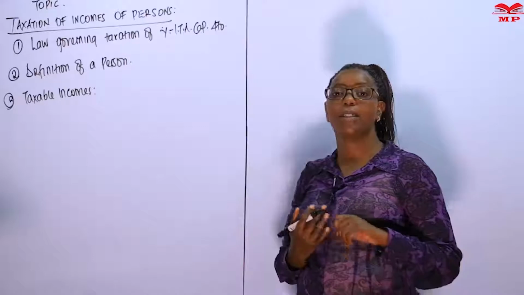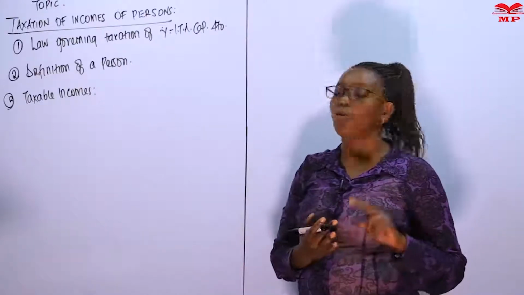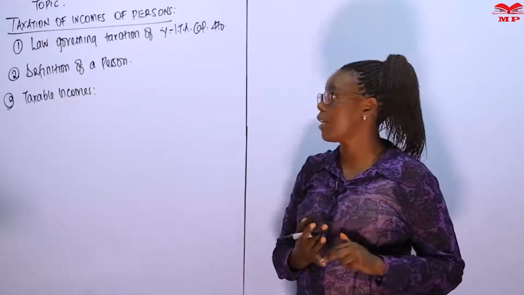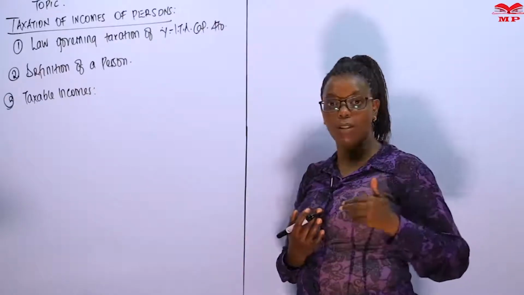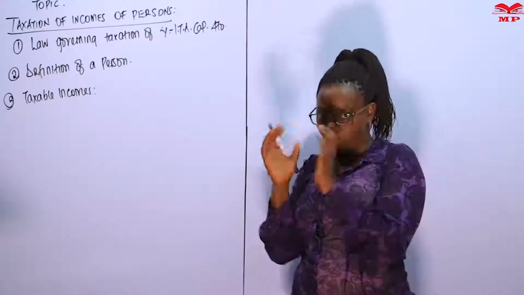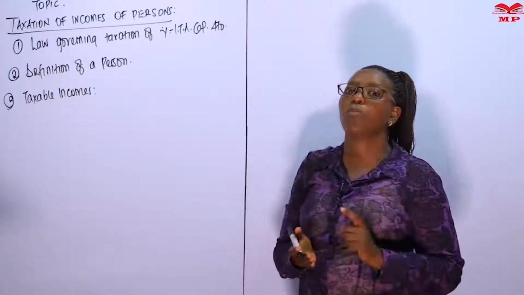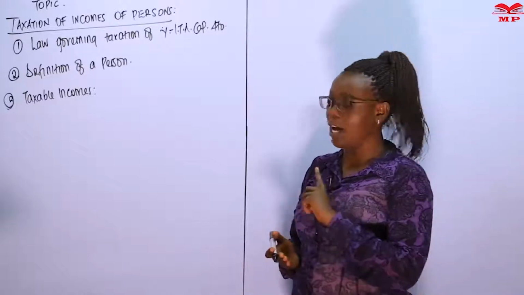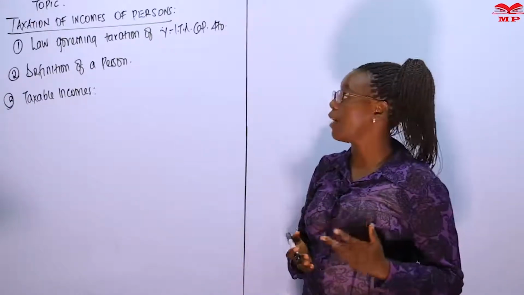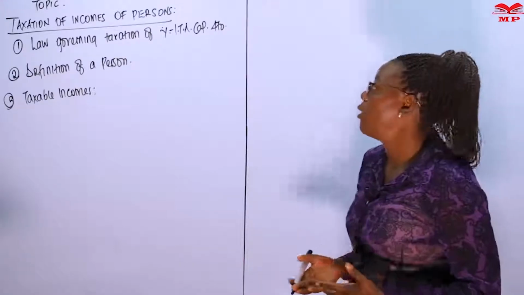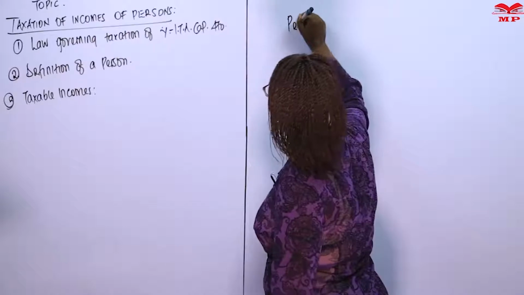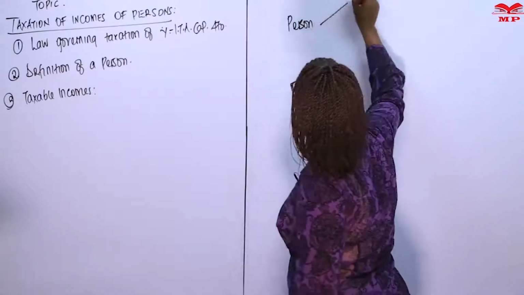Now from law, there are two types of persons, which is the same thing that has been borrowed in tax. When you talk of the income of a person, any income accruing to what we shall call a person shall be subjected to the Income Tax Act. We will be reading section 3, subsection 1 of the Income Tax Act. But briefly, where a person is concerned, we're going to have two.